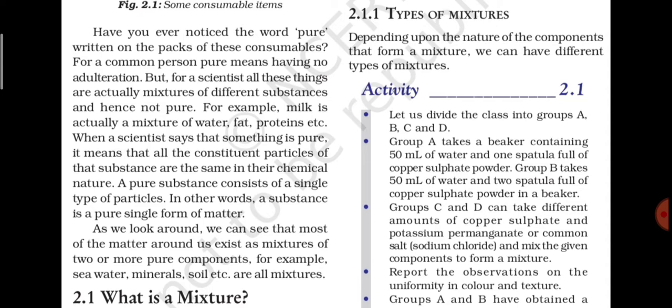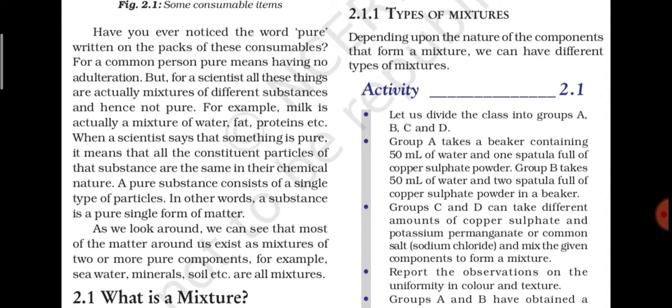Now, why do we say that these are mixtures? It is because in all these examples, they have been formed when two or more than two substances are mixed together, and then only we have got the resultant mixture. Any mixture is constituted or formed by two or more than two pure substances, and that is why the name itself says it is a mixture. Now a mixture is also further divided into certain types, and that is what we are going to discuss today.